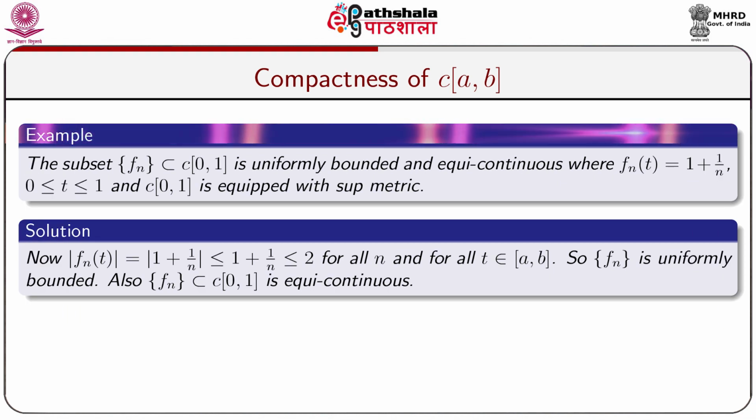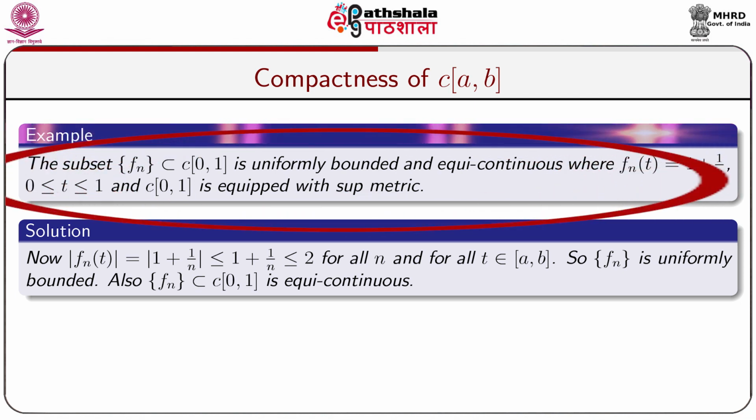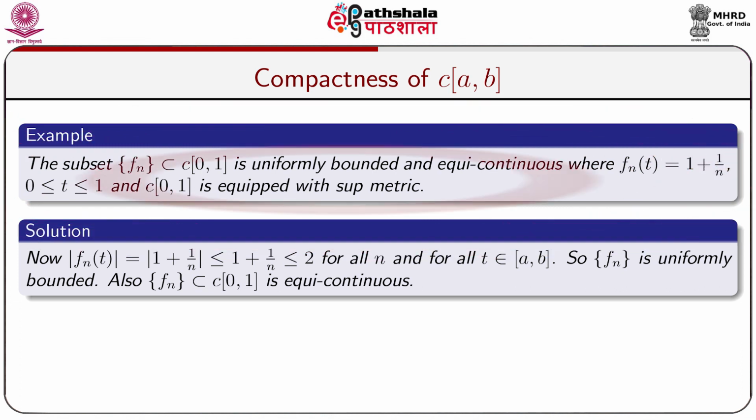Now, let us take an example of uniformly bounded and equicontinuous functions. If we take the sequence {fn} in C[0,1], that is, a sequence of continuous functions over the closed interval [0,1], it is uniformly bounded and equicontinuous, where fn(t) = 1 + 1/n and t is taken over the closed interval [0,1], and C[0,1] is equipped with the sup metric.